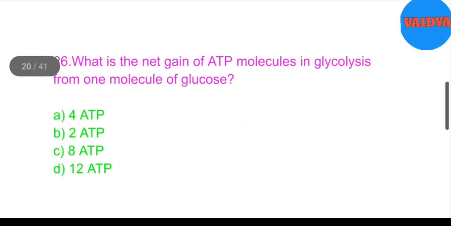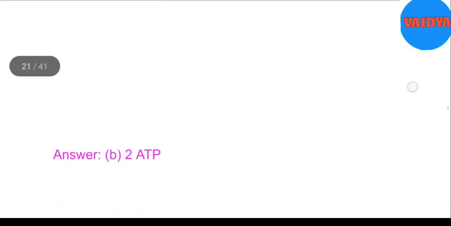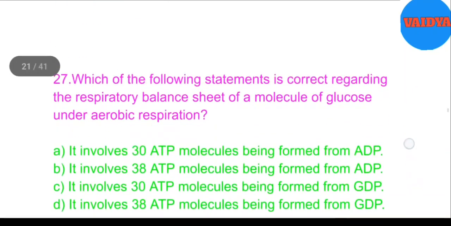26. What is the net gain of ATP molecules in glycolysis from one molecule of glucose? A. 4 ATP, B. 2 ATP, C. 8 ATP, D. 12 ATP. Answer: B. 2 ATP.